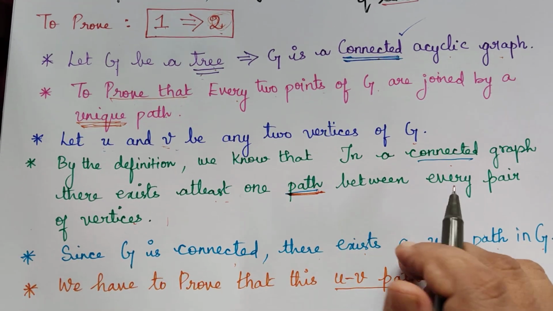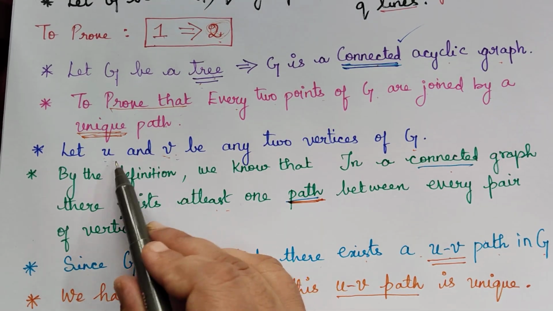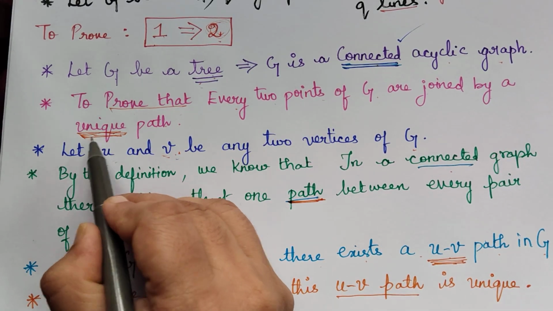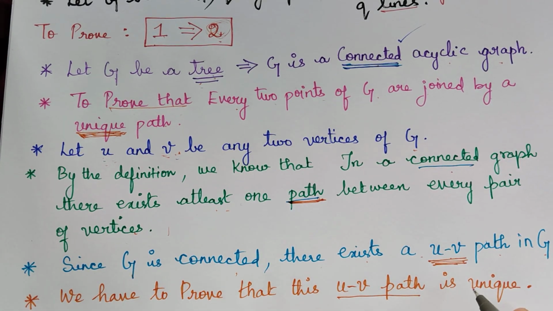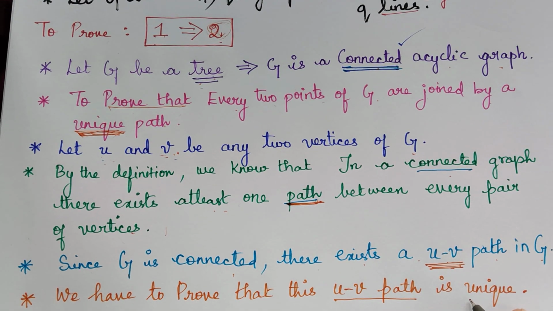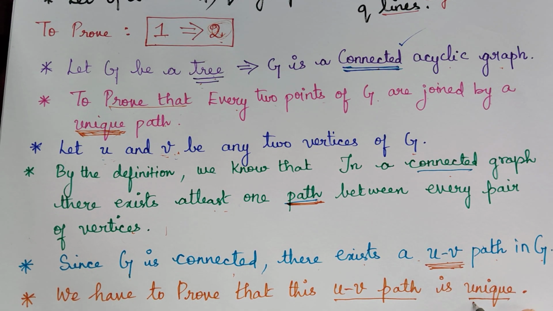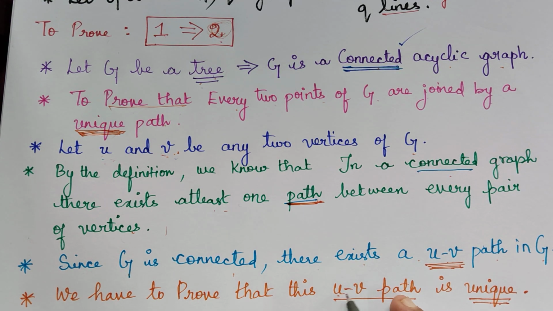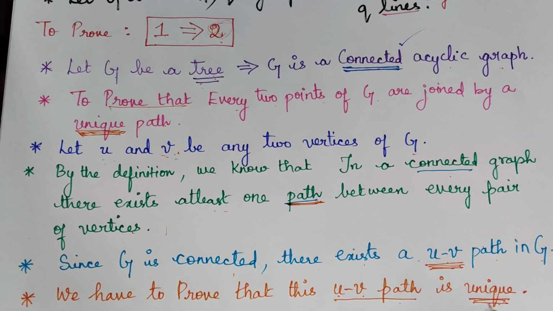Now, since G is connected, here also we have taken two vertices U and V, and so there will be a UV path. This UV path, we have to prove that it is unique. So that is what I have written. Unique means there exists only one path of that type. You cannot find another path between the vertices U and V. So there will exist only one unique path. So that is what we have to prove.